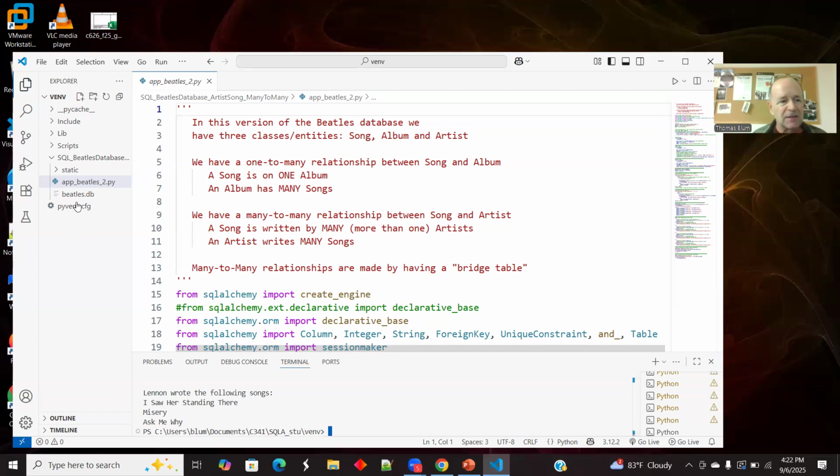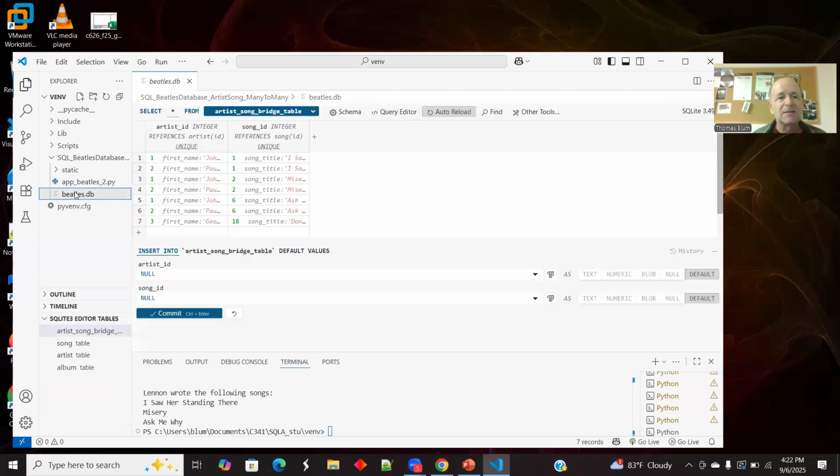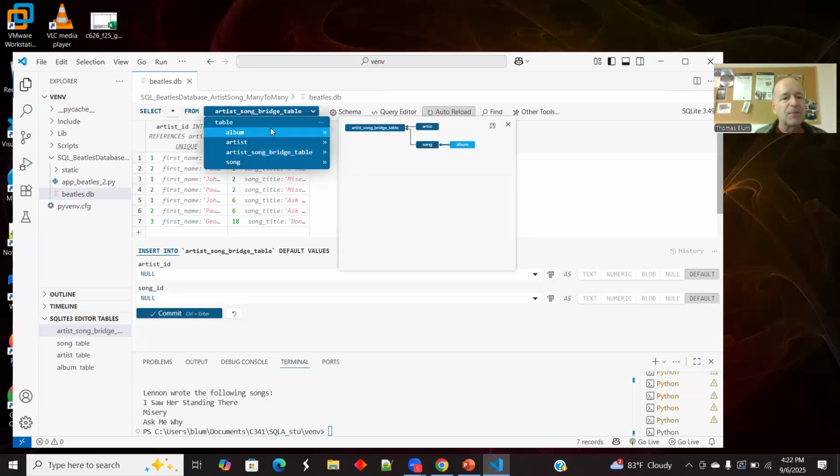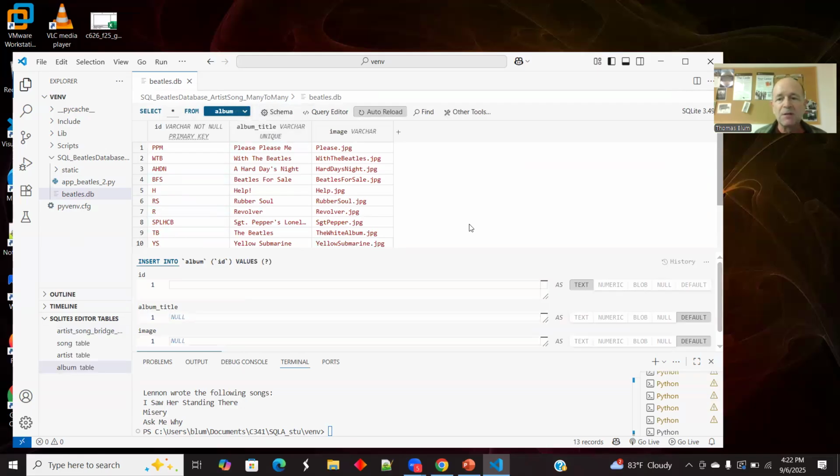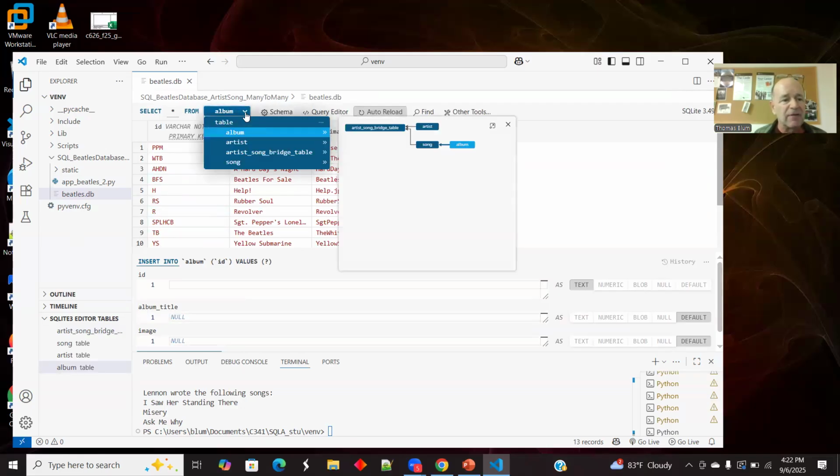So I've run it. It's created the database. I have the album table. I'm looking at this in SQLite 3 editor, which is an extension in Visual Studio Code.